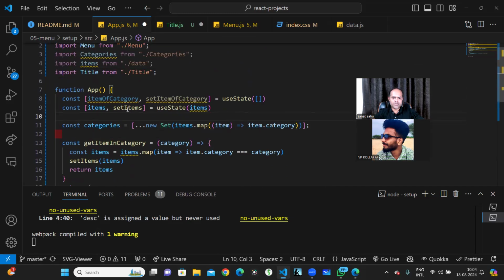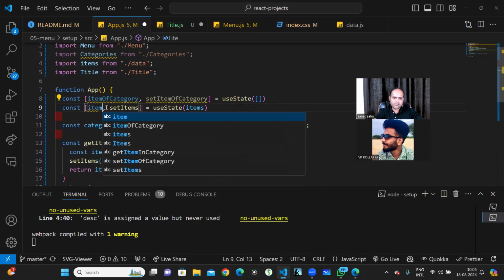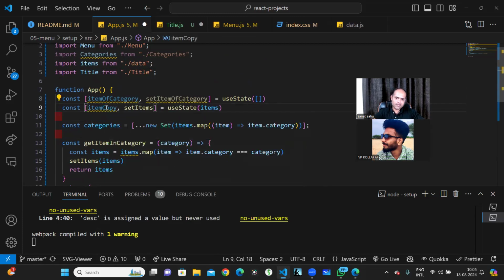What we get is items on the right. So we cannot use items in this manner. Just write here item copy, so that we don't have set item copy. Okay, so that it doesn't repeat itself. Set item copy, correct? Don't need to return anything, because I just need to update it.